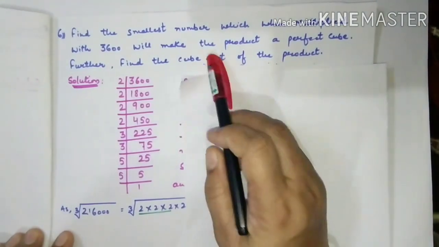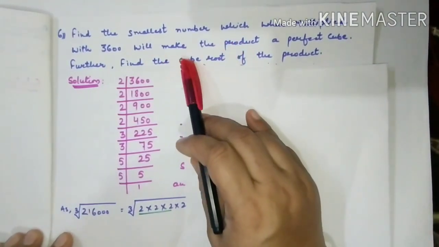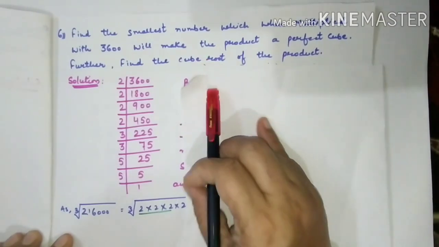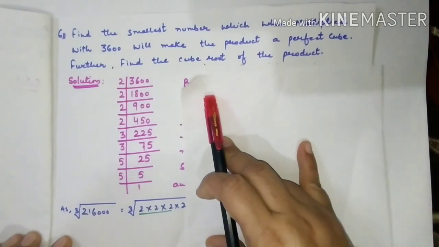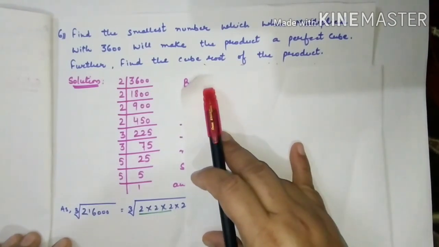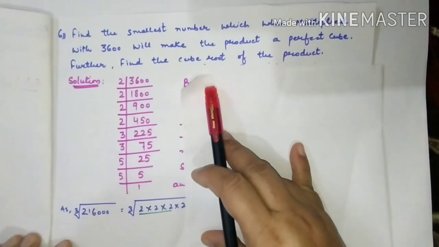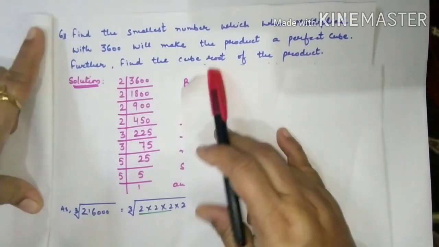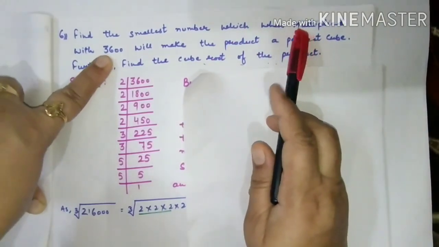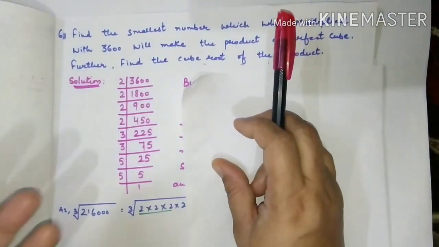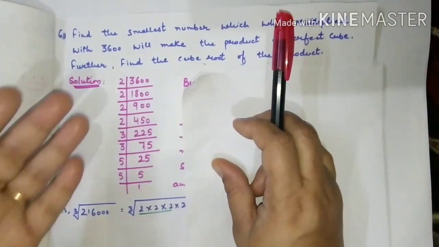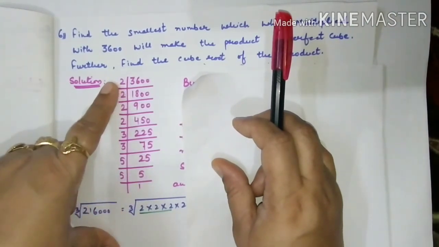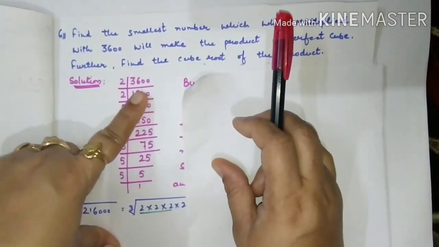Find the smallest number which when multiplied by 3600 will make the product a perfect cube. Further, find the cube root of the product. This concept I have also discussed in my previous video, but it was again asked by some of the students, so let me explain again. We have to find the smallest number which when multiplied by 3600, means we want something to be multiplied. What will be that number? Let us first of all do the prime factorization. So we have done the prime factorization of 3600 here.